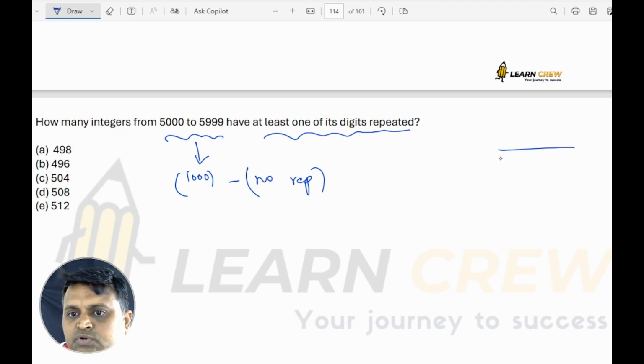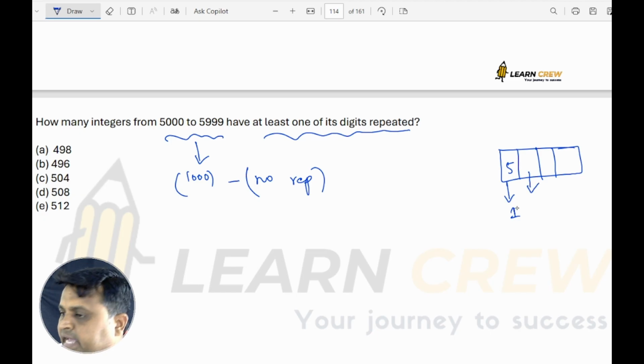5000 to 5999 means 4-digit numbers. The first digit is fixed as 5. Out of the remaining 9 digits, the next can be any of the 9. Whatever is used should not be used again, so 8 choices, then 7.